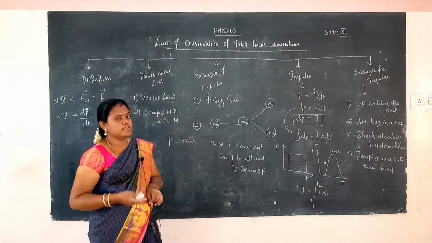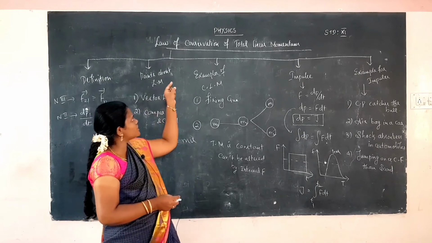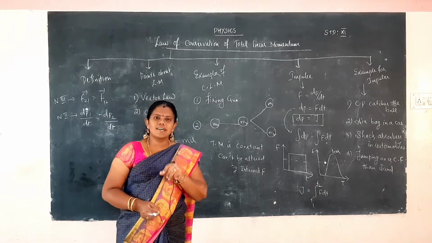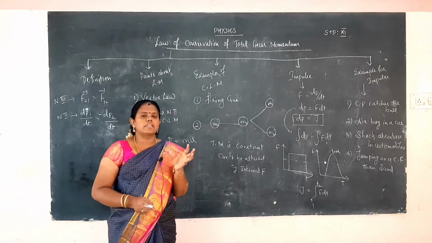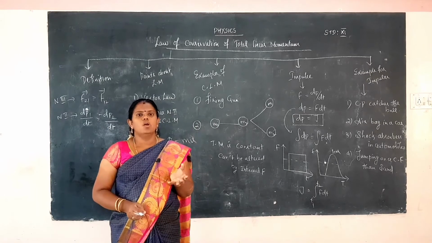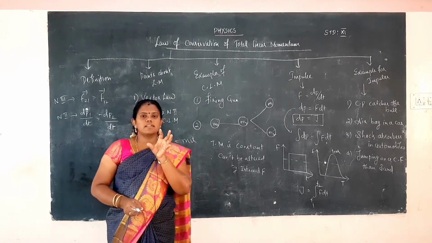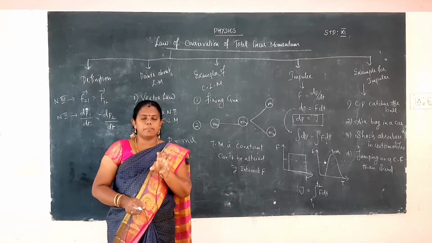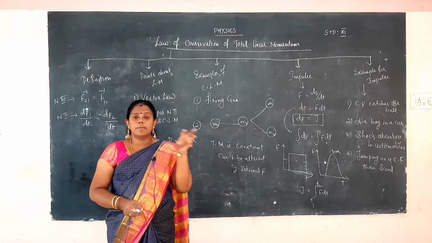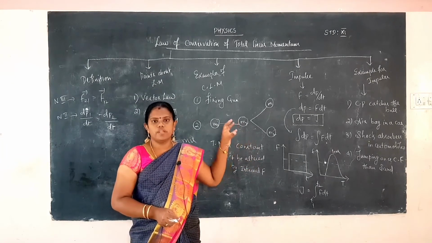You already learned this in the lower classes, 9th and 10th. Now I explain the conservation of total linear momentum. What is the meaning of conservation? Conserved means the momentum is constant before and after an impact. In one phenomenon, there is a momentum before the impact and a momentum after it. If the momentum is constant before and after, it is conservation of linear momentum.